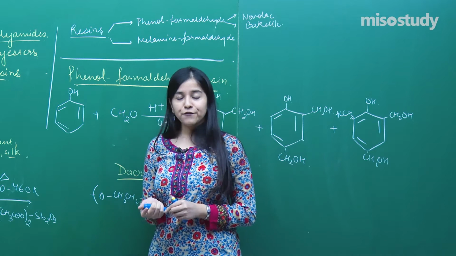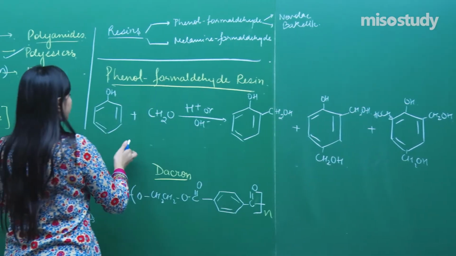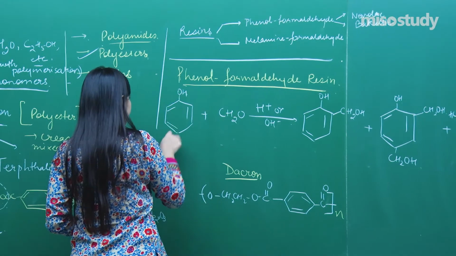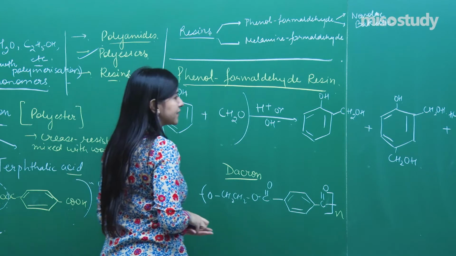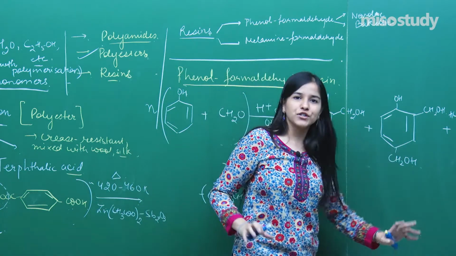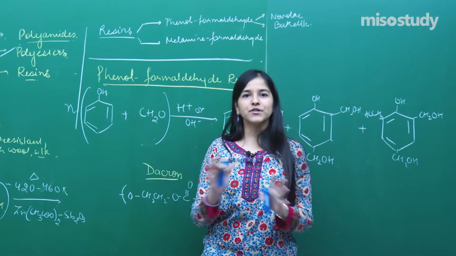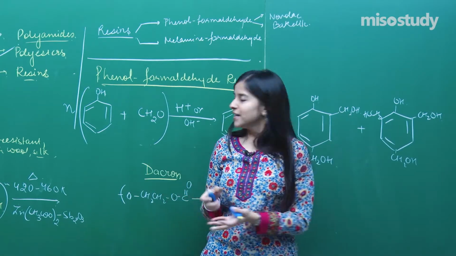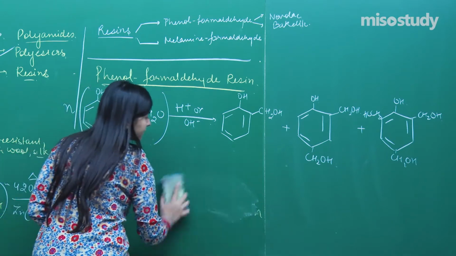Now, if I try to heat it up, what will happen? If I have n number of units of these, n units I have taken now, all of the mixture which is produced gets formed into a polymer, right? And so what kind of a polymer will that be?